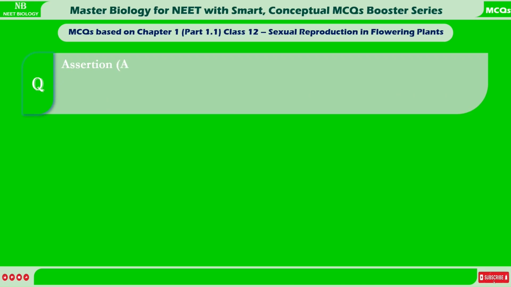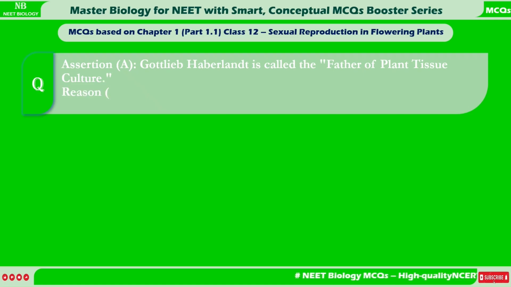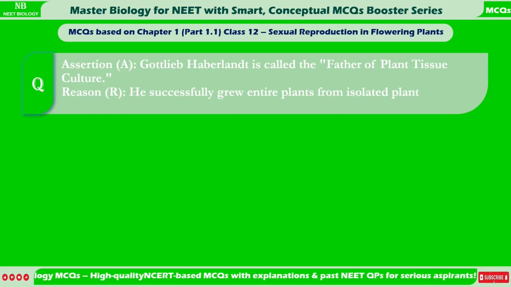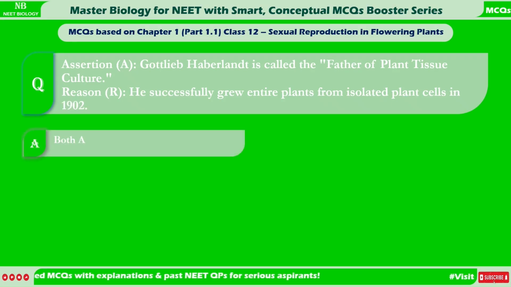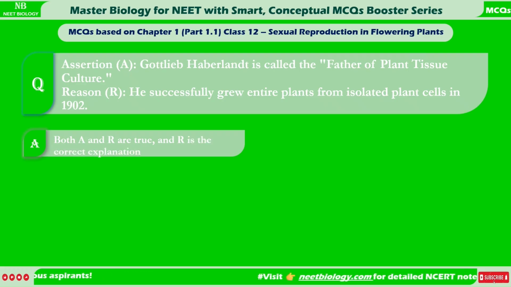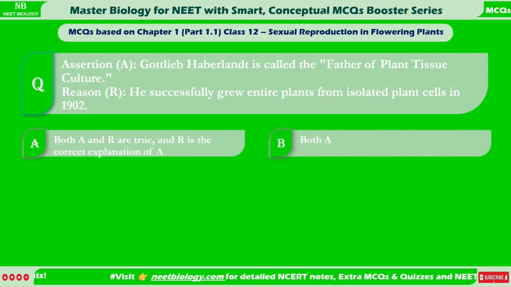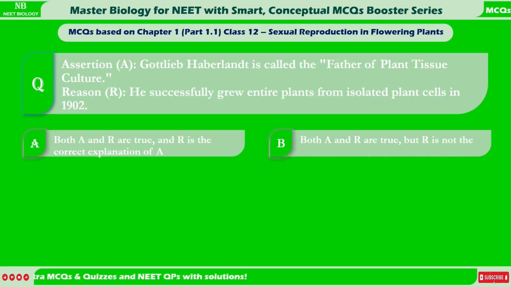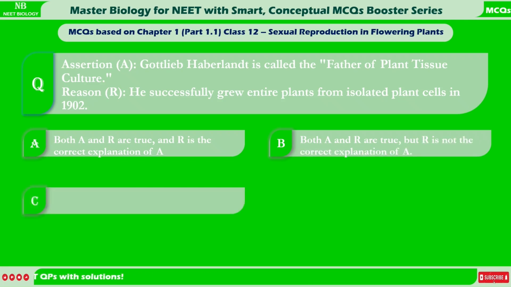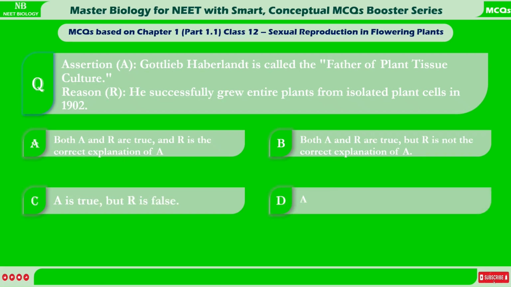Assertion. Gottlieb Haberlandt is called the father of plant tissue culture. Reason. He successfully grew entire plants from isolated plant cells in 1902. A. Both A and R are true, and R is the correct explanation of A. B. Both A and R are true, but R is not the correct explanation of A. C. A is true, but R is false. D. A is false, but R is true.